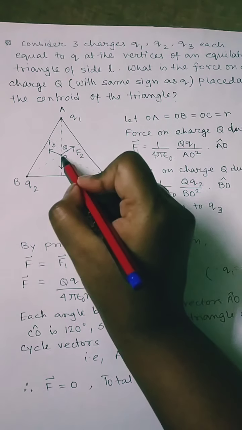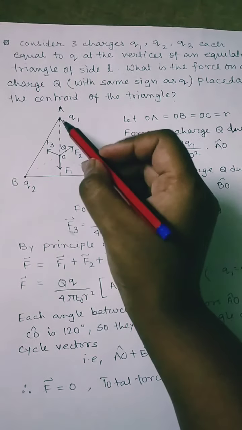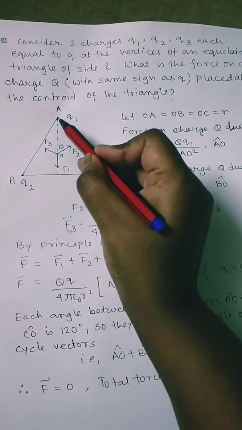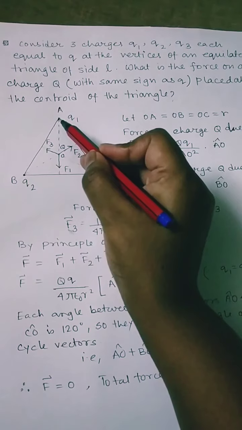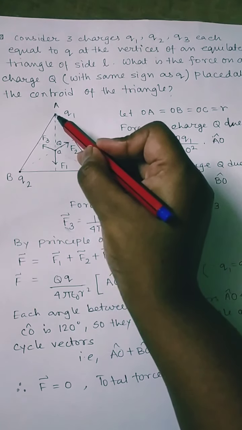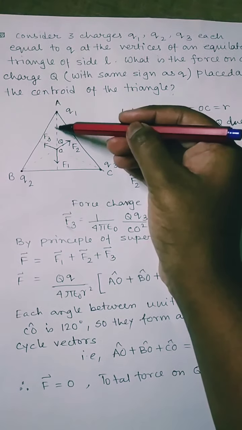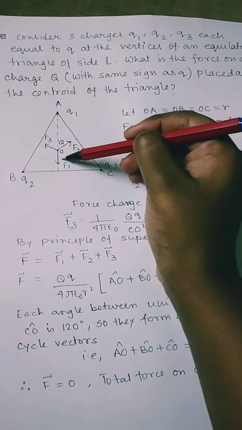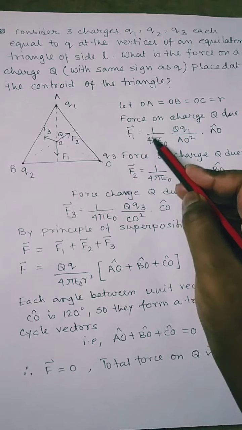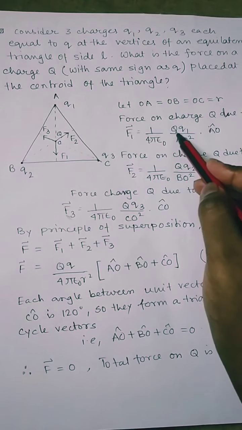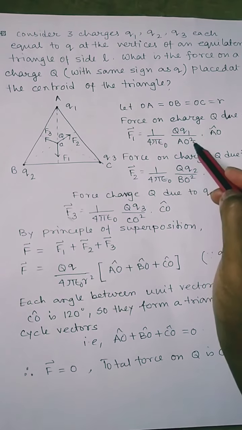Now the force on charge capital Q due to the charge q1: since these two charges have the same sign, there will be a repulsive force. Repulsive force means the force will be in this direction, that is F1, equal to 1 by 4 pi epsilon 0 times capital Q small q1 by AO square.